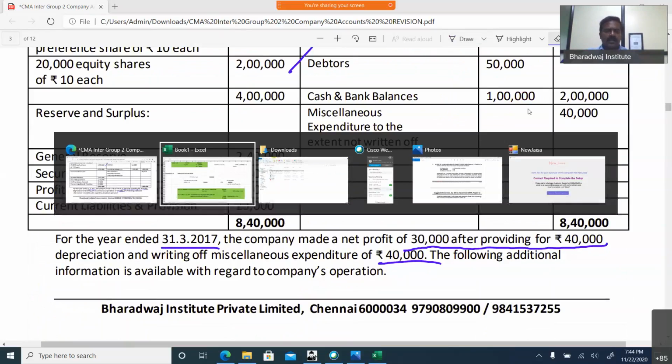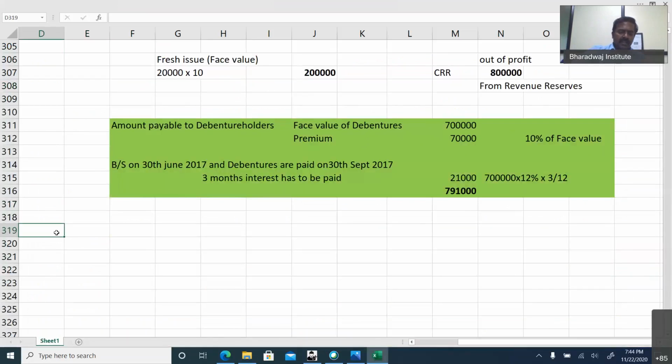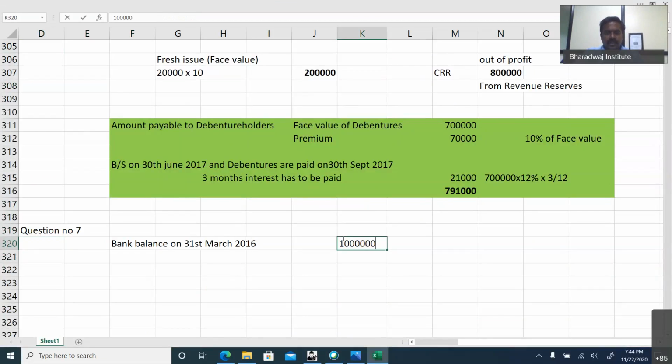Do you remember in financial management, for solving this, we require financial management knowledge. Bank balance on 31st March 2016, what is the bank balance? 1 lakh. Right?